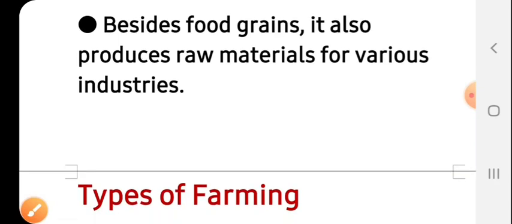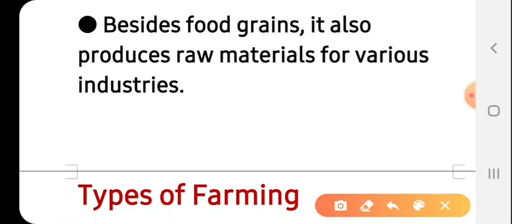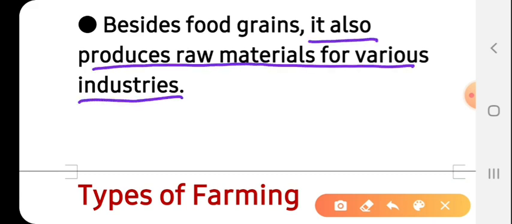Besides food grains, not only the food grains that we eat, it also produces raw materials for various industries. If we talk about the cotton industry, if we talk about the jute industry, all these industries are based on agriculture.